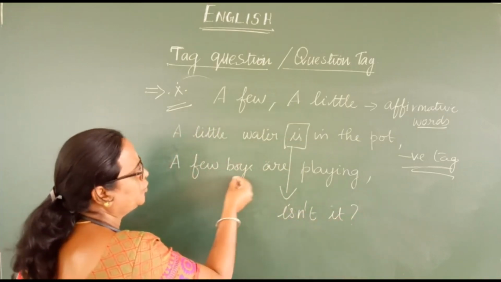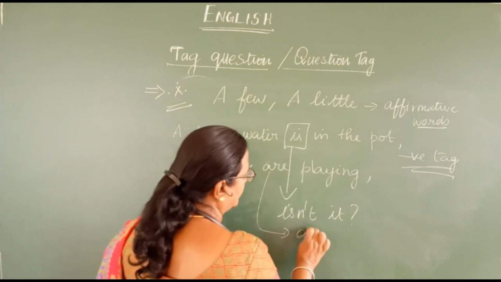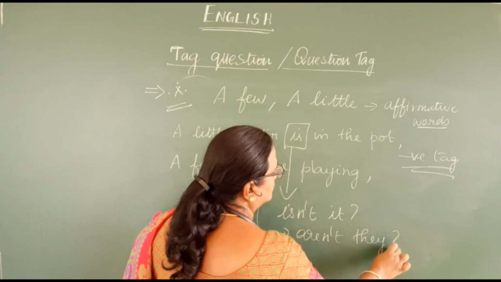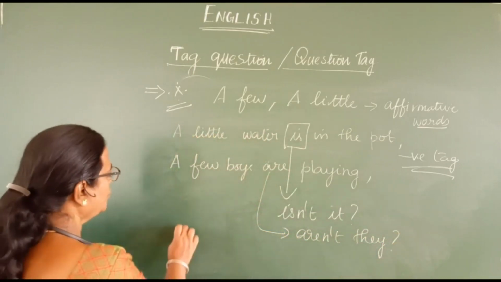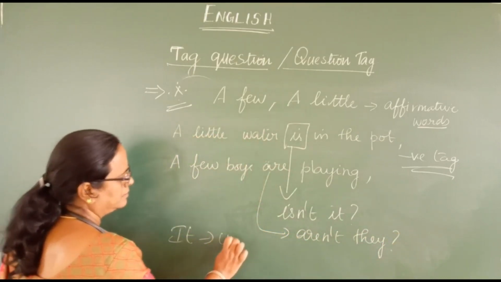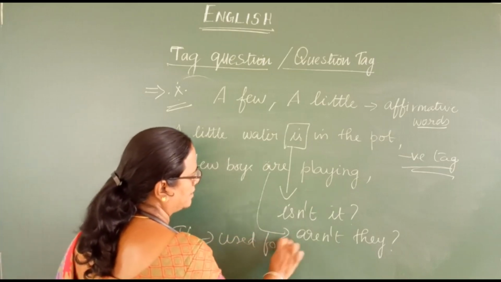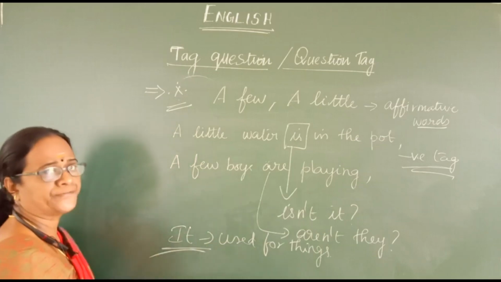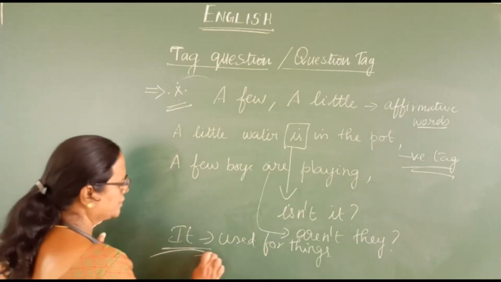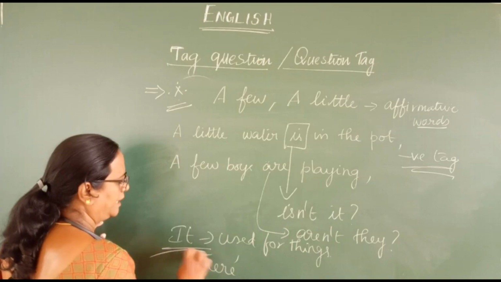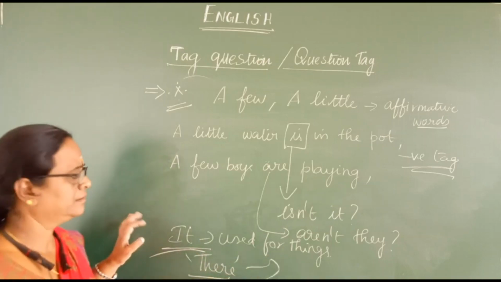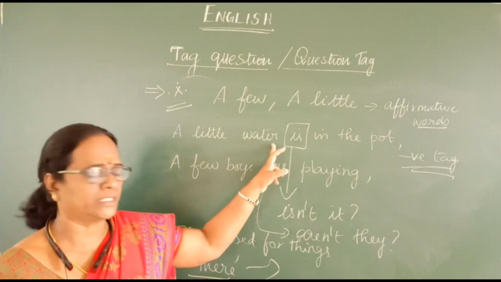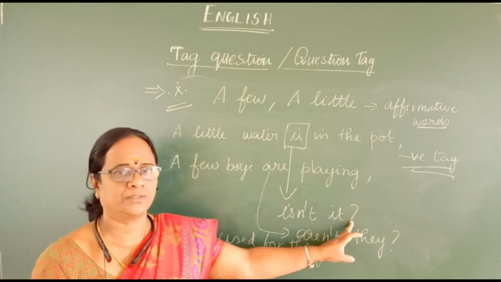See here, a few boys are playing. For this you have to write aren't they. Aren't they. It should be used for things. We are not using the pronoun there in a question tag. Okay, we use it for things. That is why it is said, a little water, isn't it. Okay.